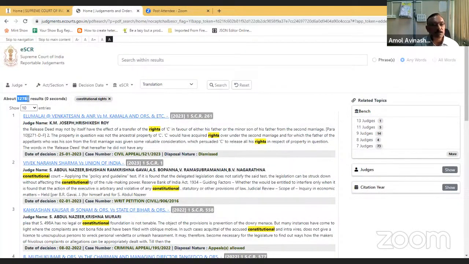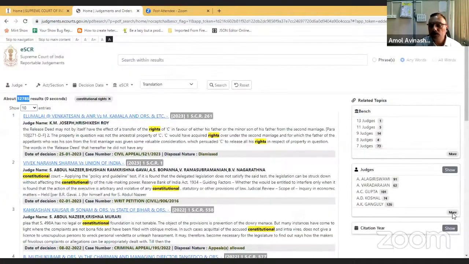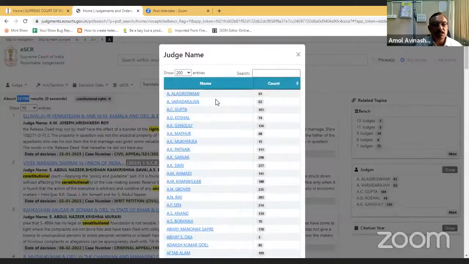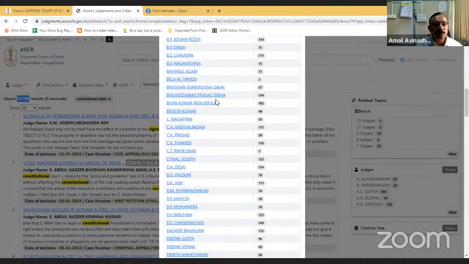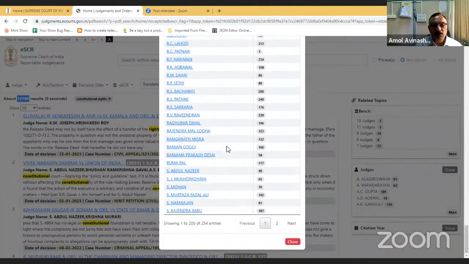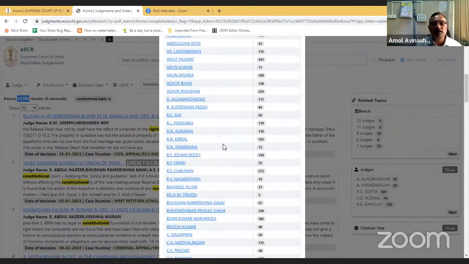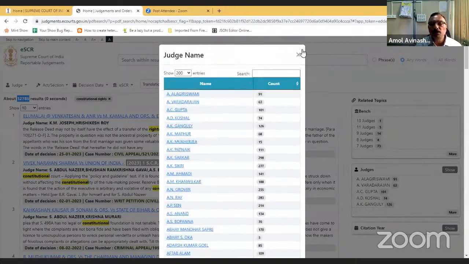Now here, out of these 12,000 judgments, which judge has given the judgment? So names of that judge will appear. These are the judges who have given the judgments where the constitutional right word is there in the judgment. So you can select any judge and your search will be narrowed to that particular count. If I select AK Mathur, then I'll get 68 judgments.